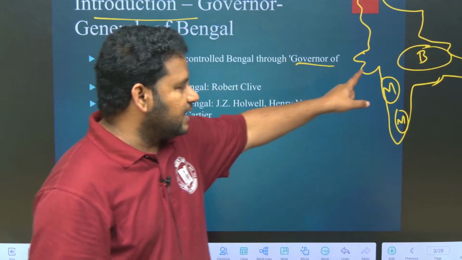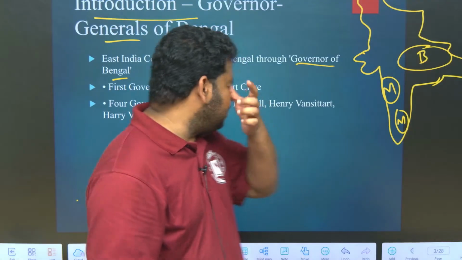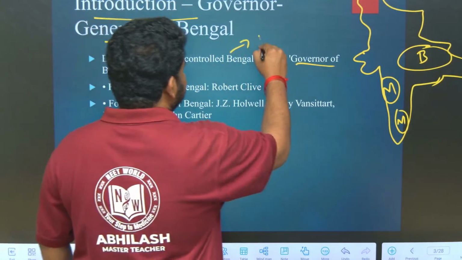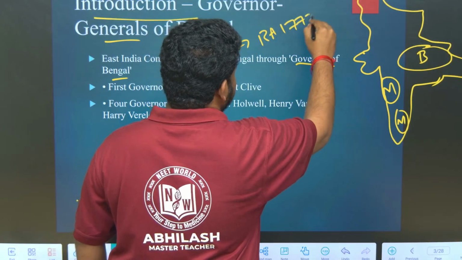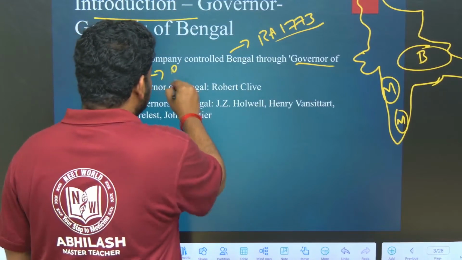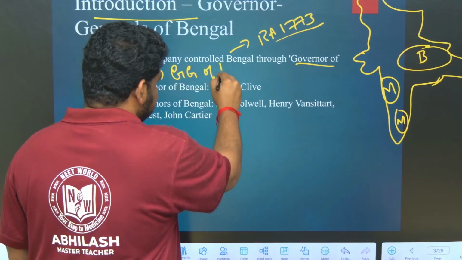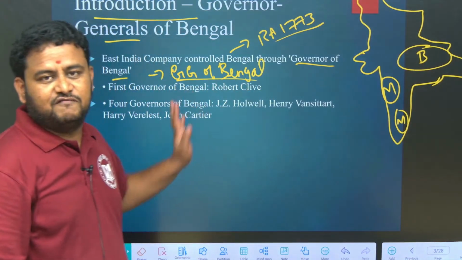So earlier it was called what? Governor of Bengal. They made it what? Governor General of Bengal, through the Regulating Act of 1773. Through that, the Governor of Bengal was made Governor General of Bengal. Another post will come, Governor General of India. Don't get confused with that. This is Governor General of Bengal.